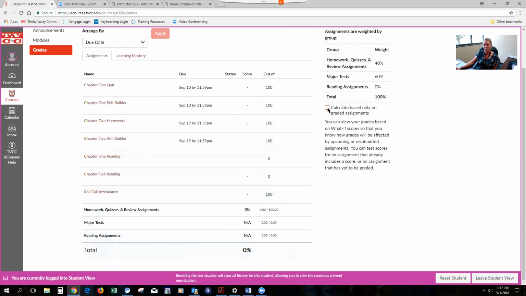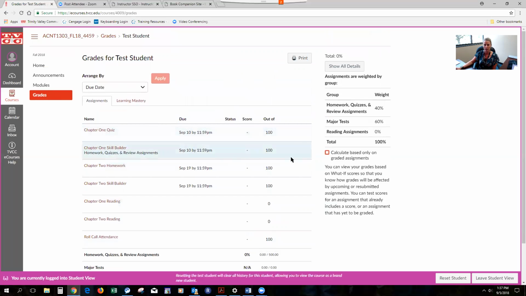Throughout the semester, you can turn this on or you can turn it off, and you can see the view there, just to see what your true average is going to be when this is unchecked, because these assignments should be completed by the end of the semester, and you should have earned points in those possible categories.